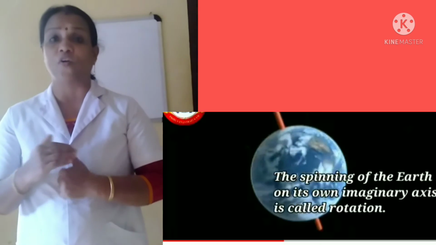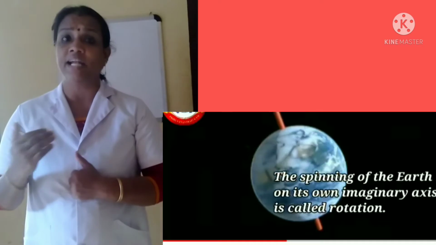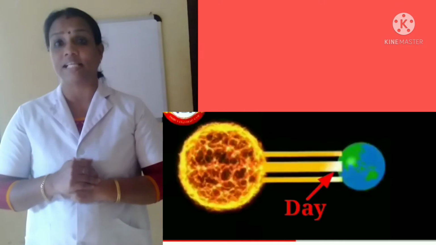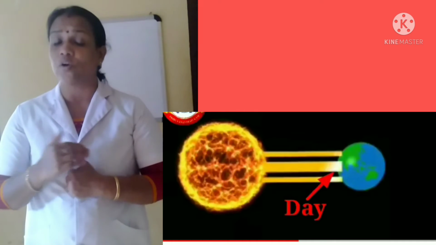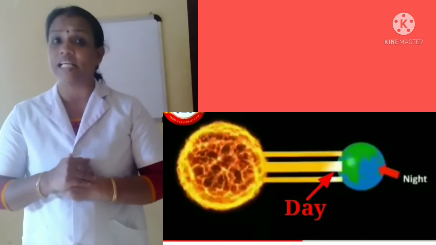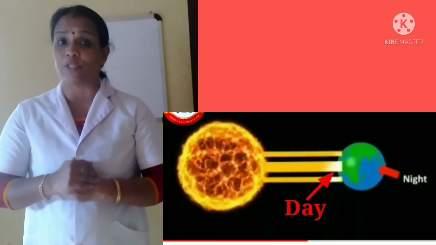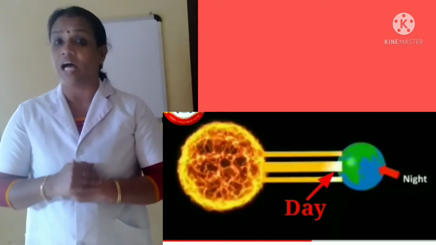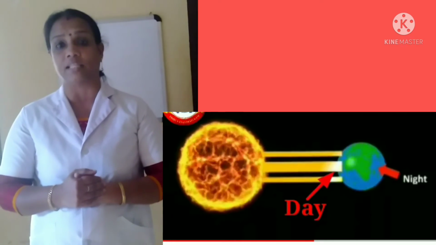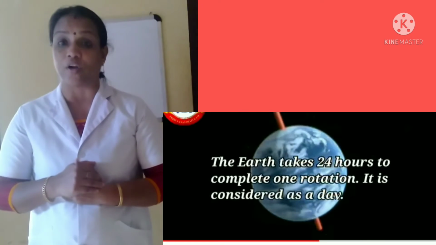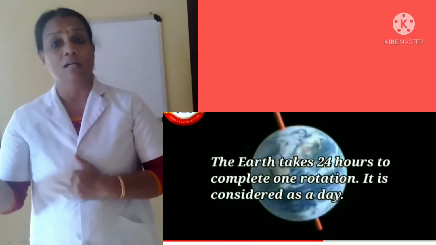The part of the Earth facing the sun due to rotation gets illuminated and experiences day, as the opposite face does not get sunlight. Night is experienced. The day and night is experienced one after the other due to the rotation of the earth. The earth takes 24 hours to complete one rotation. It is considered as a day. Okay, all of you clear?